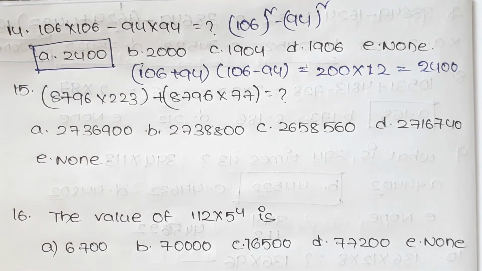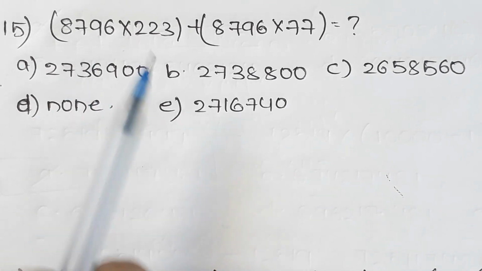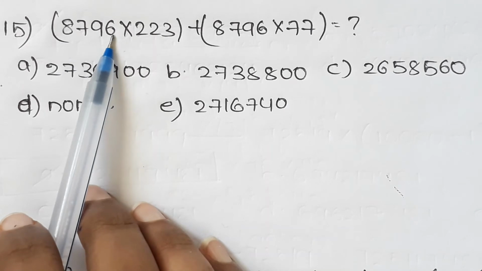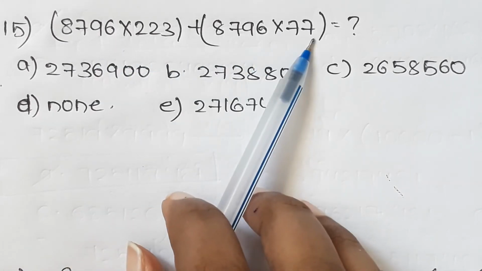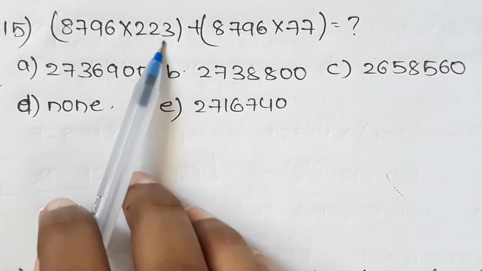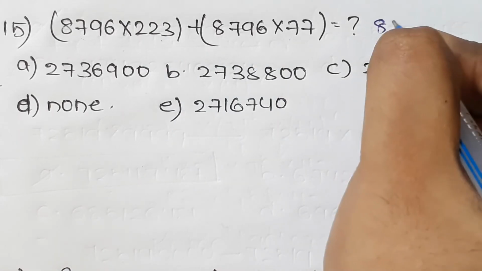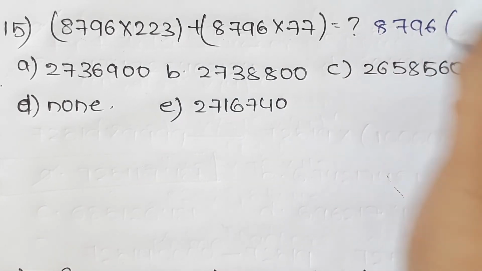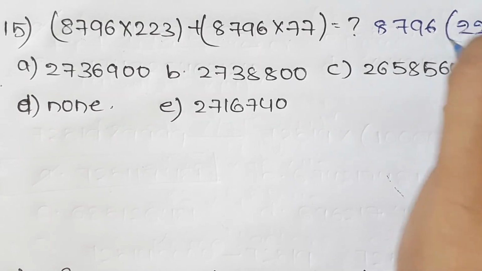2400 is the answer. Now let us see the 15th question, that is 8796 into 223 plus 8796 into 77. That is, it is in the form of A into B plus A into C. It can be written as A into B plus C. That is 223 plus 77.